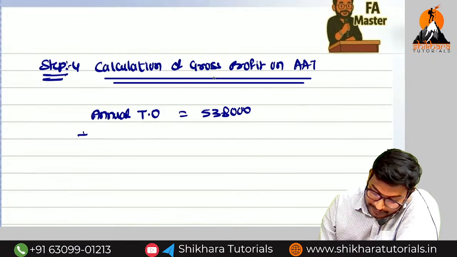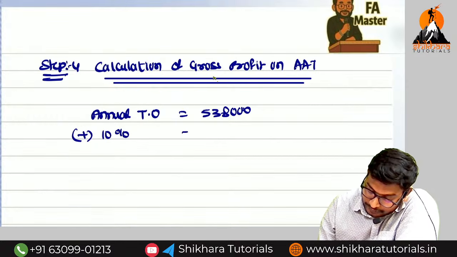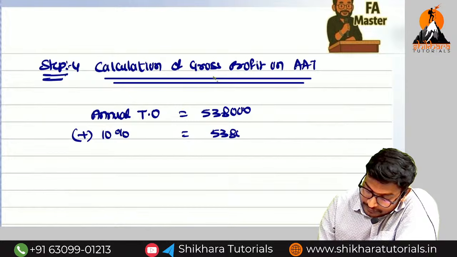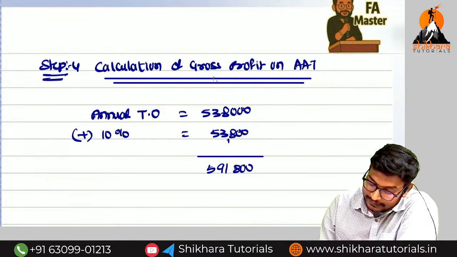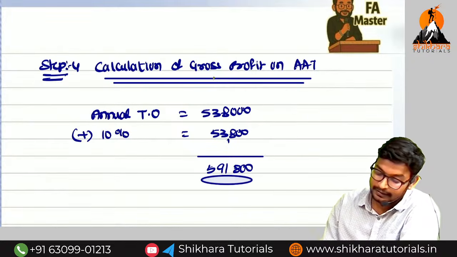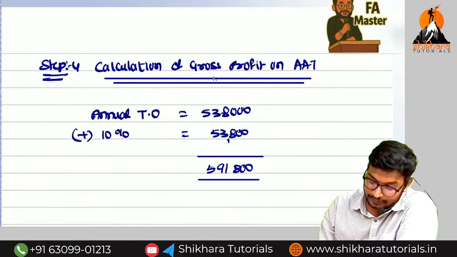5,38,000. We need to add back the trend. 10% is how much? 53,800. How much are we going to get? 5,91,800. This is the adjusted annual turnover. On this we need to calculate the gross profit.